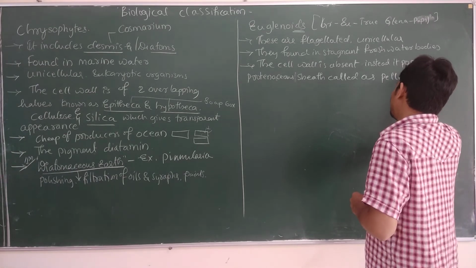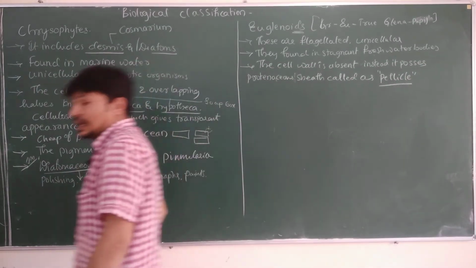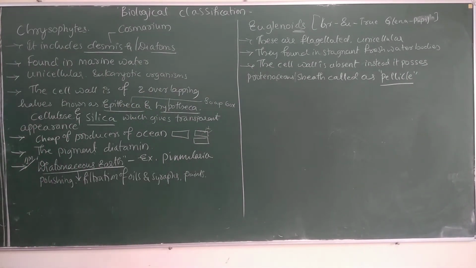This is important for 1 mark and even for public examination. The pellicle is the outermost layer of Euglena. The Euglenoids don't have a cell wall, which is replaced by a proteinaceous layer called the pellicle. Remember this.